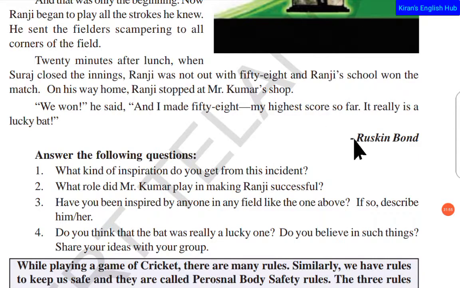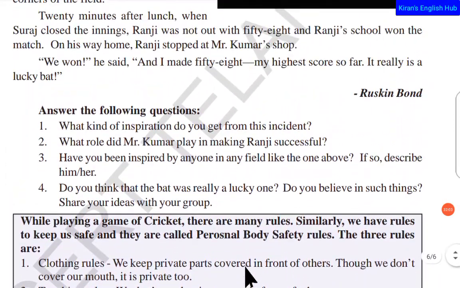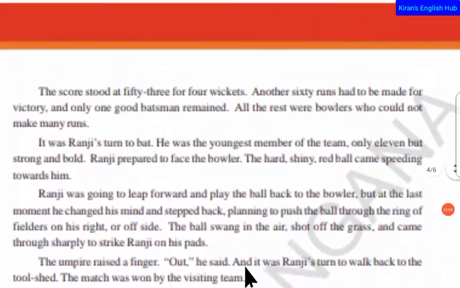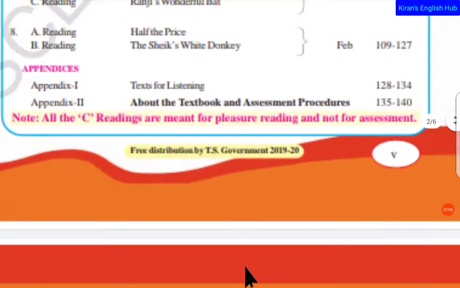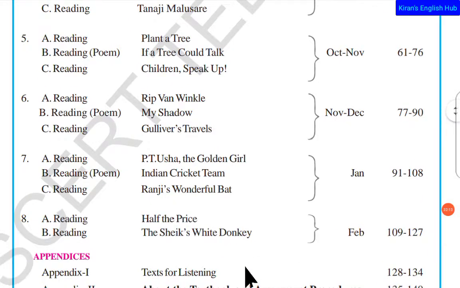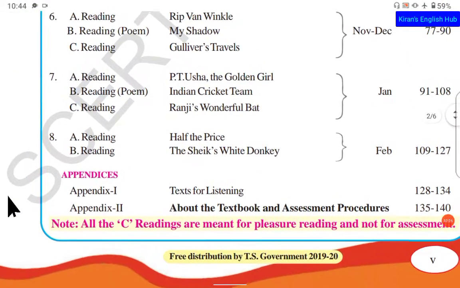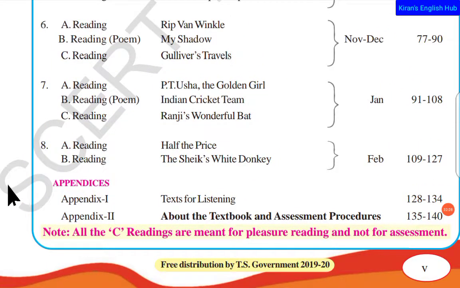So please, if you have any time, go through the rest of the lesson. I cannot do that here. Some questions. There is no glossary here, this is reading C. So this is the thing for this reading, and in the next videos we shall go through unit 8's reading A and B. Reading A is Of the Prize and reading B is The Shaik's White Donkey. Both are good lessons, so we shall see them in the next videos.